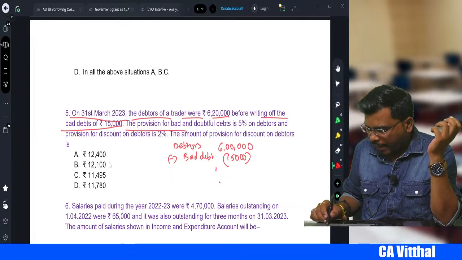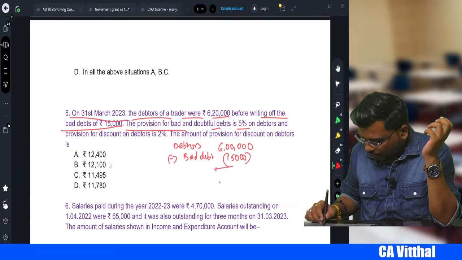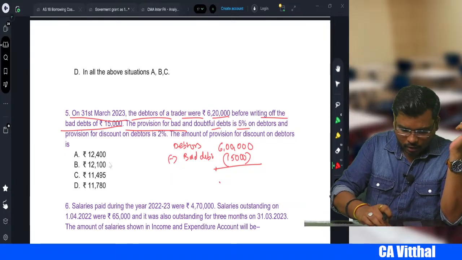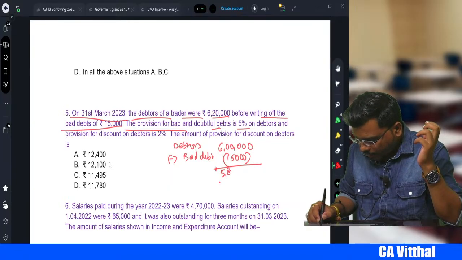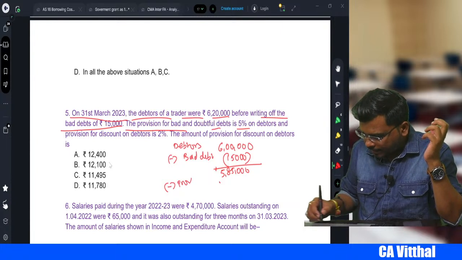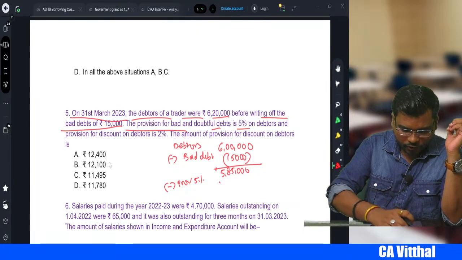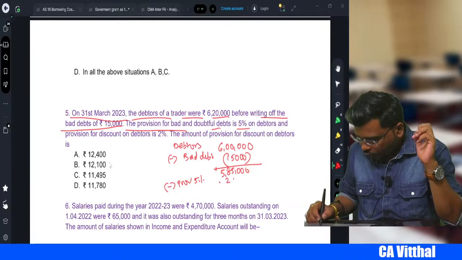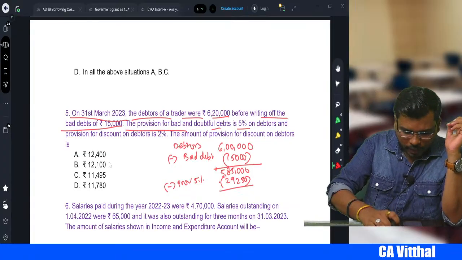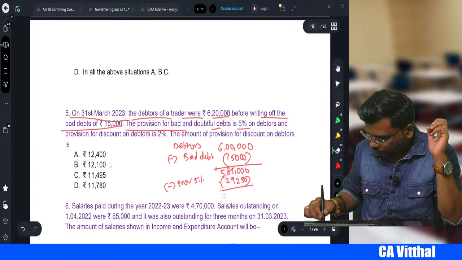The provision for bad and doubtful debt is 5% on debtors. So from this, how much is the amount, sir? 6 lakh minus 15,000 is equal to 5 lakh 85,000. From this we subtract the provision. How much provision did they say? 5%, right? So 5% of 5,85,000 comes to 29,250, right? Okay, so minus, we get 5 lakhs, right?